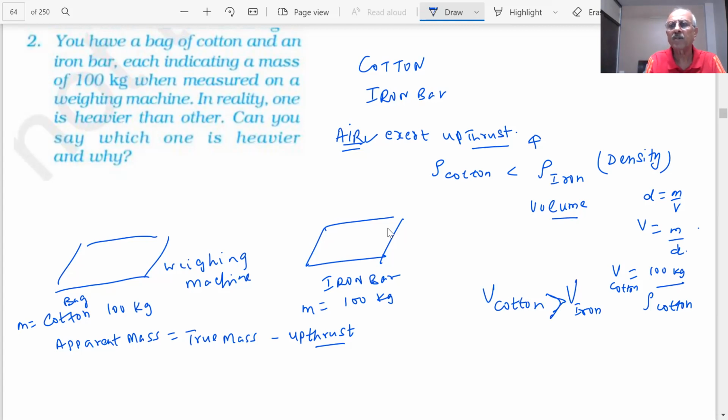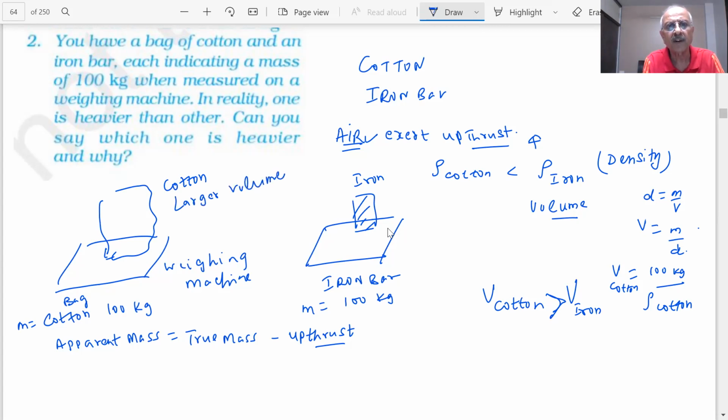In other words, if I have a bag of cotton and this is your iron bar, mass is coming 100 kg, but which has a larger volume? Cotton has a larger volume.